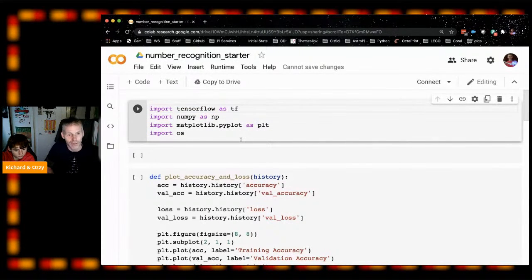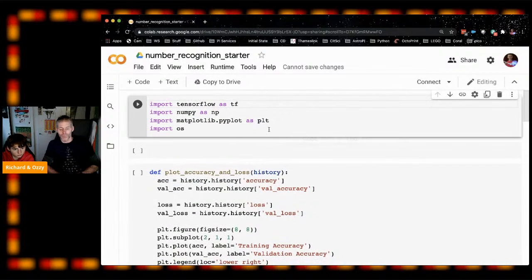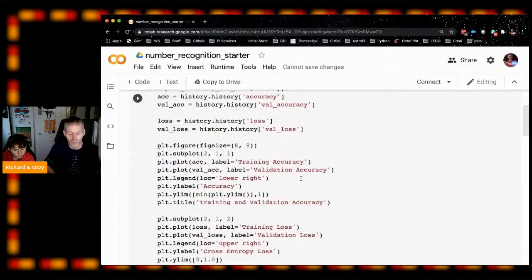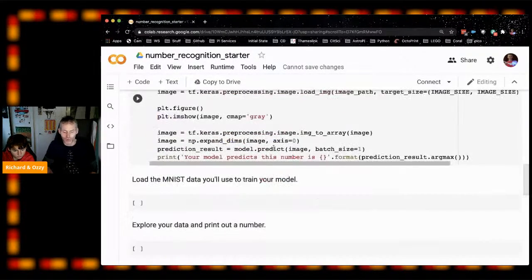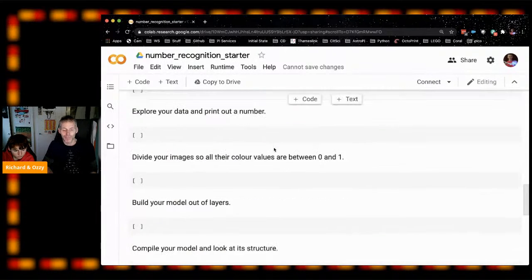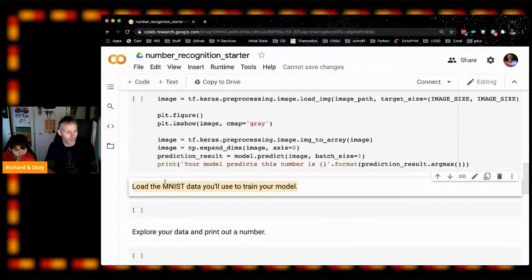As usual, if you get stuck or have any questions, shout out in the chat. There will be mentors in the chat working to help you, but we'll get stuck in straight away. If you scroll down through your Google Colab to the first empty cell, you'll see there's a comment on it: load the MNIST data you'll use to train your model. That's what we're going to do first.